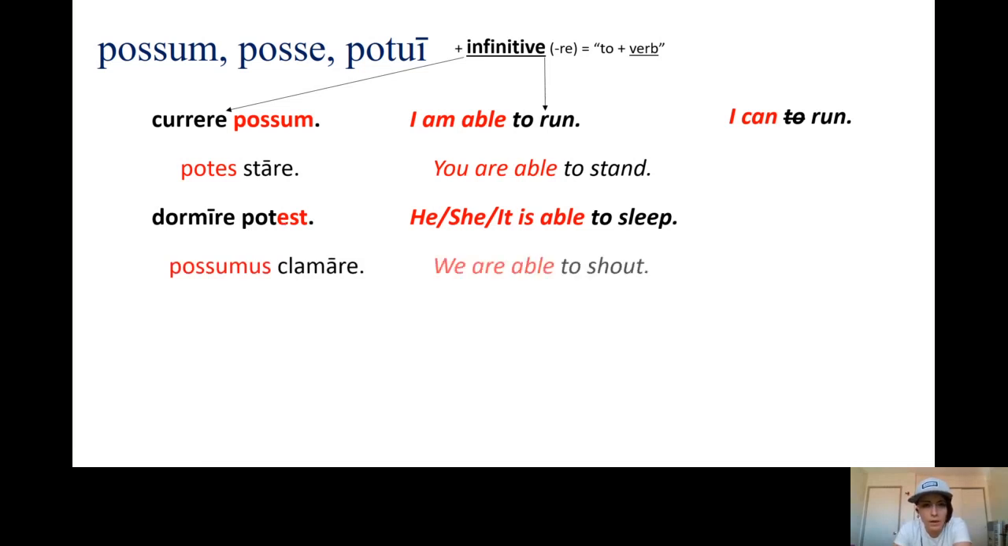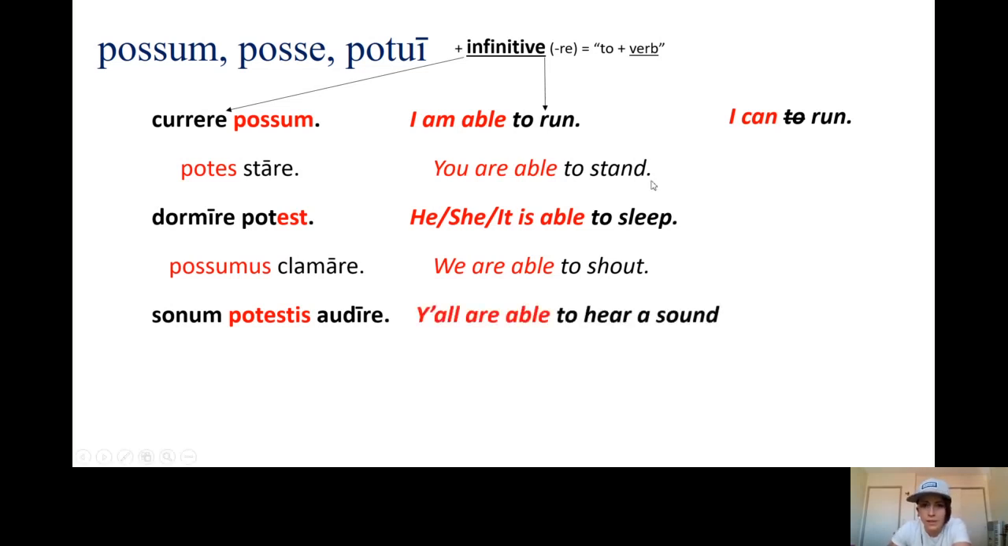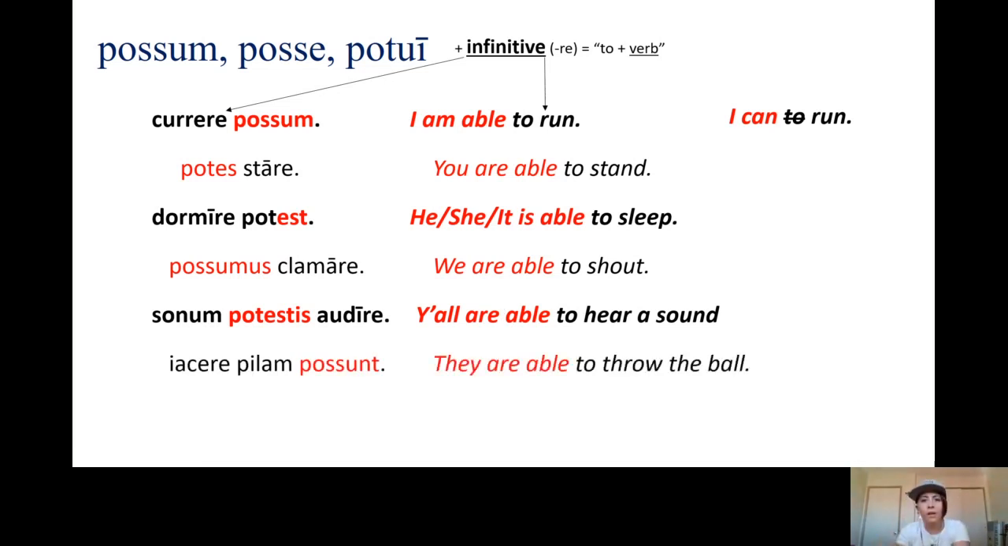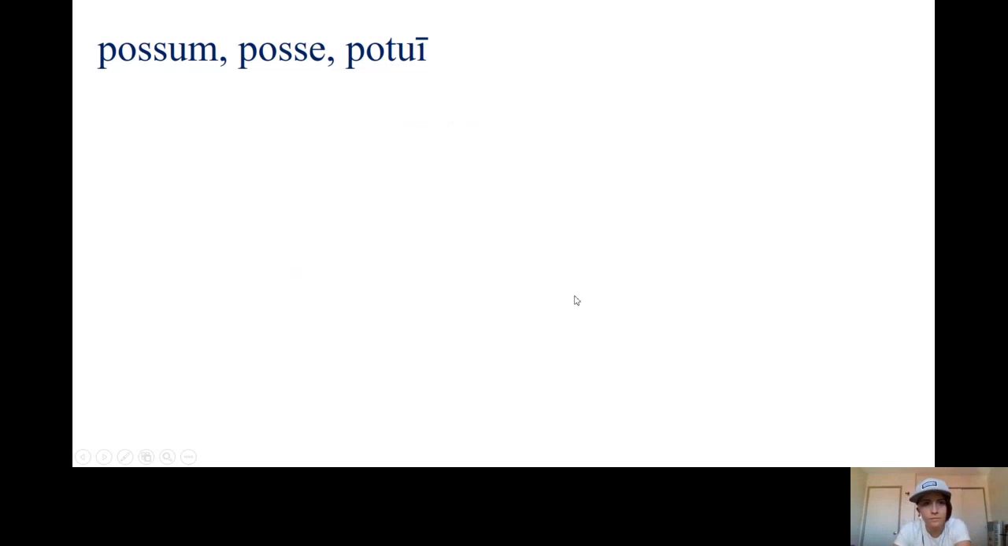Possumus clamare, we are able to shout. Sonum potestis audire, you are able to hear. Notice I can still have a direct object. You're able to hear a sound. So even though we have an infinitive, we can still have a direct object. It's just that potestis has to have an infinitive. So you are able to hear a sound. And then iacere pilam possunt, they are able to throw. And again, I have another direct object here, a ball. They are able to throw the ball.